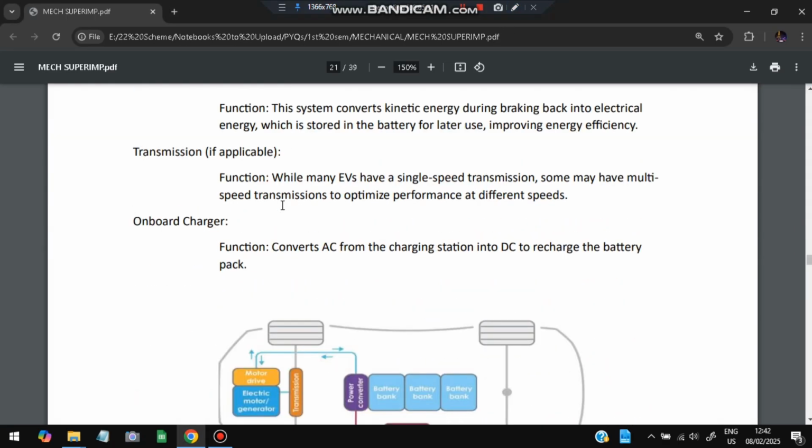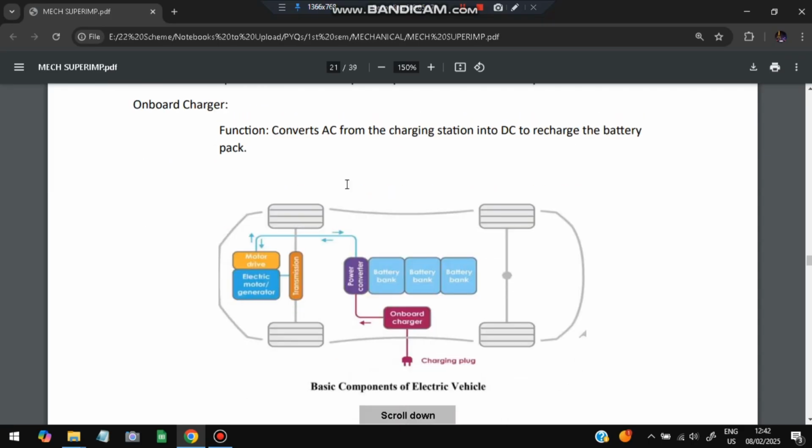Next is transmission. While many EVs have a single speed transmission, many have multi-speed transmission to optimize at different speeds. The onboard charger converts AC from the charging station to DC to recharge the battery pack.